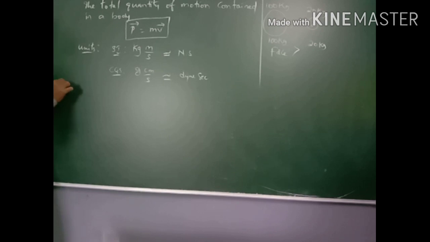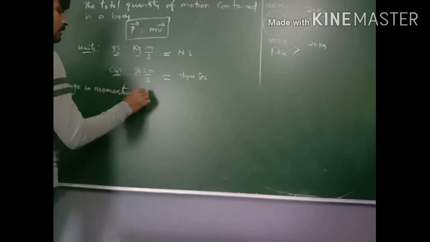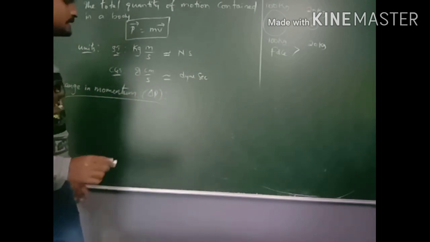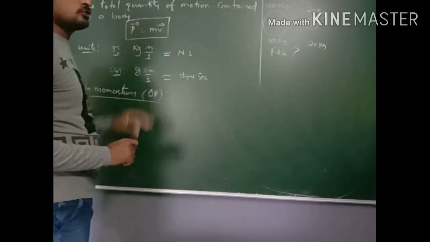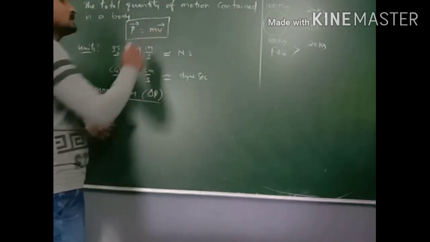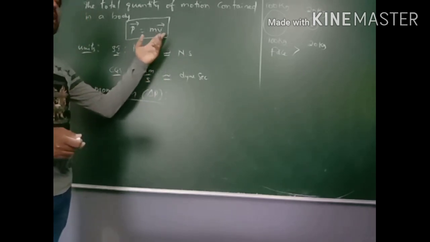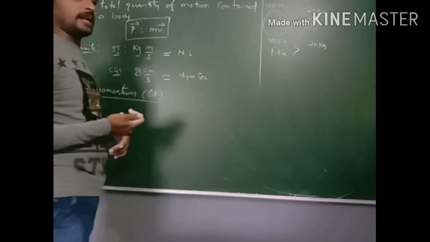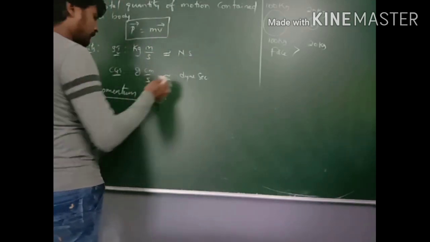Next, change in momentum is nothing but delta p. Here this delta indicates change. As we know that momentum depends upon mass and velocity, and velocity has two natures, final and initial. If the mass depends upon final velocity, it is final momentum, and if the mass depends upon its initial velocity, we call it initial momentum.